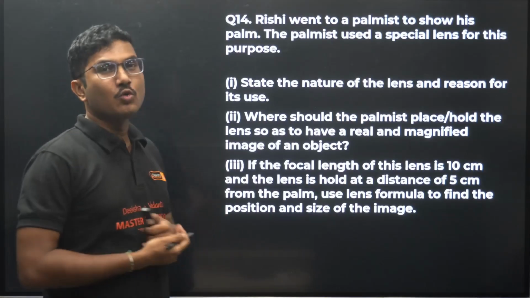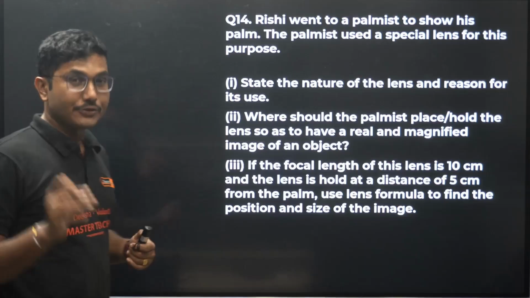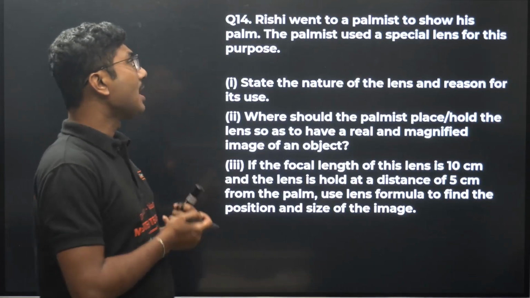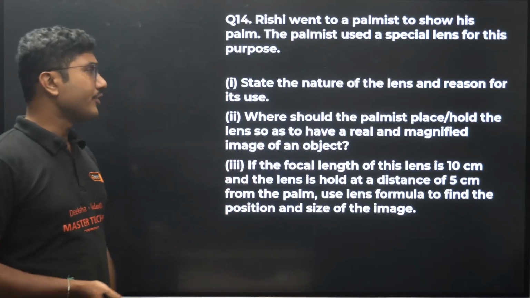And the next chapter, human eye, mostly the situational question, 4 marker situation based questions are more common. Rishi went to a palmist and showed his palm. The palmist used a special lens for this purpose. Now you have to answer a certain question based on this.